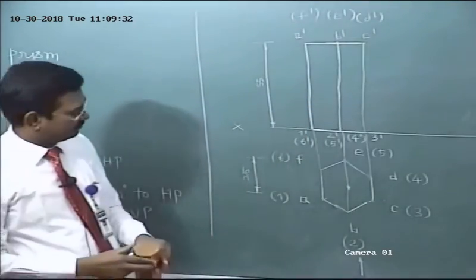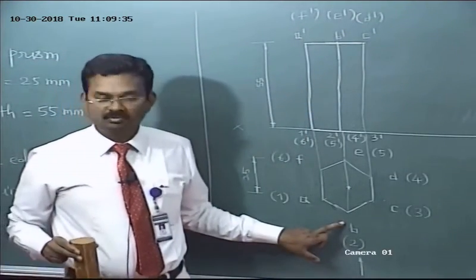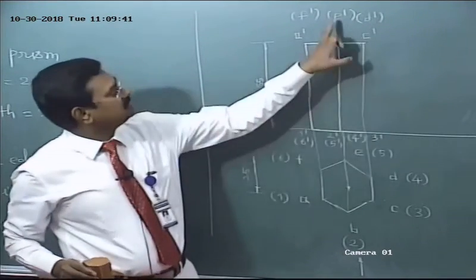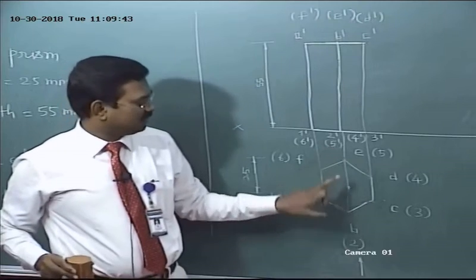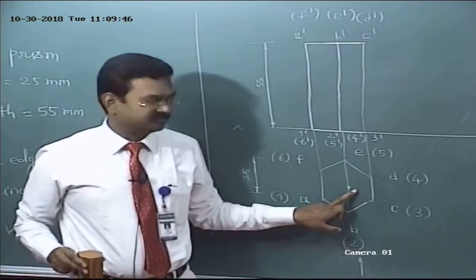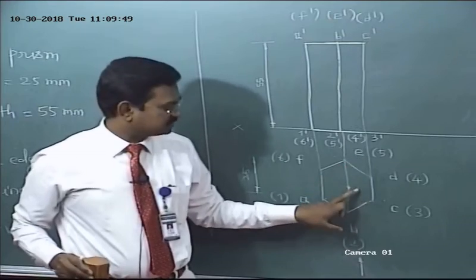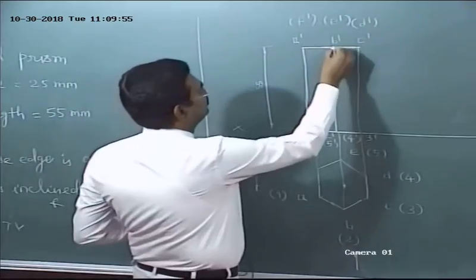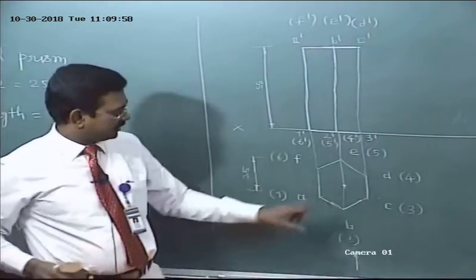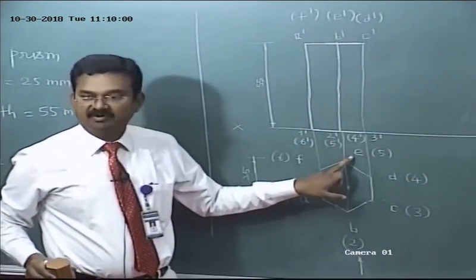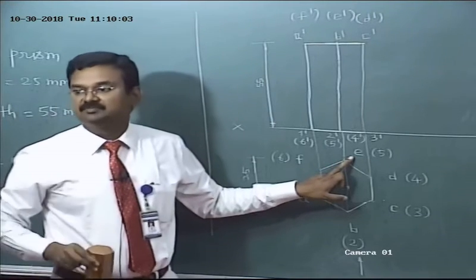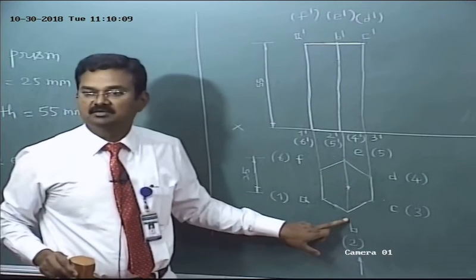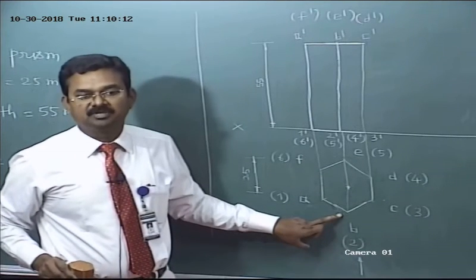Okay. Next, see the longer edge B2 is visible. What about the axis and E5? The longer edge E5, see E dash, F5 dash, invisible, and the axis also invisible. So the longer edge E5 and the axis are hidden by the visible longer edge B2. So you have to show only the visible longer edge. Here the axis is an imaginary one. What about E5? E5 is a real one, but it is invisible. Short dashes, the invisible longer side coincides with the visible longer side, so the priority should be given to the visible.